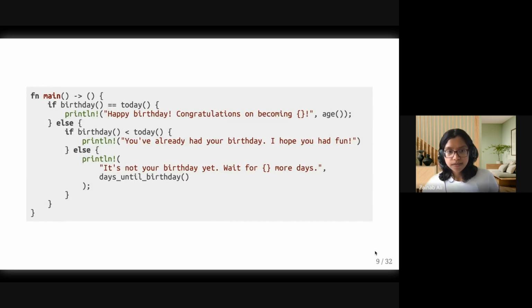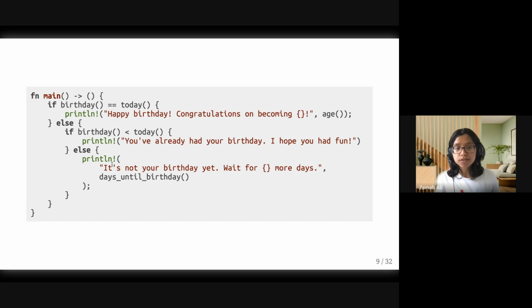So the thing is that if we look at this code, we try to understand why that's the case, it becomes very difficult for us to actually reason about. Okay, so what do we mean by reason? So if I were to look at this code, I would know, for instance, that we at least got to this line, right? Because we printed that it wasn't our birthday. But our days until birthday was 0.